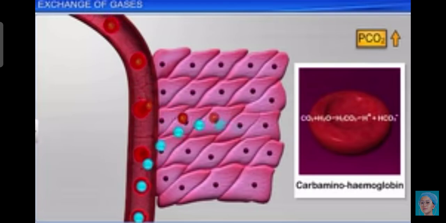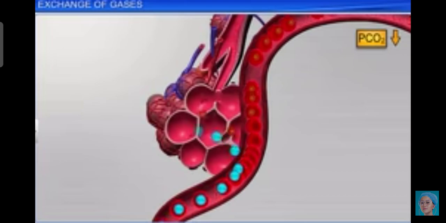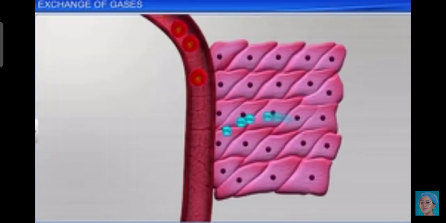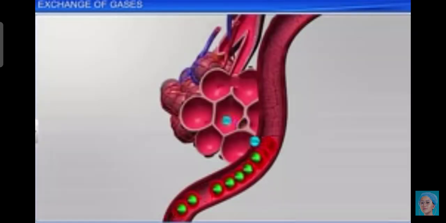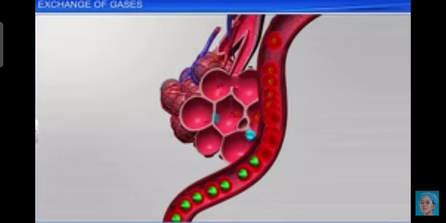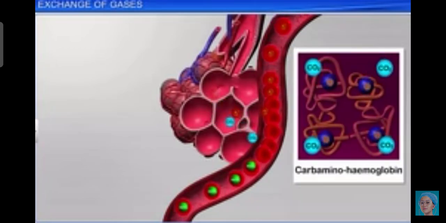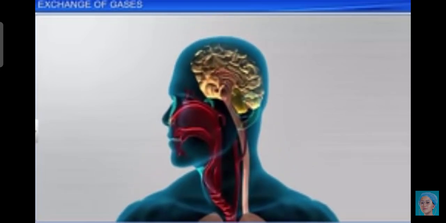RBCs contain a very high concentration of the enzyme carbonic anhydrase, and minute quantities of the same are present in the plasma too. This enzyme facilitates the following reactions in both directions. At the tissue sites where the partial pressure of CO2 is high due to catabolism, CO2 diffuses into blood, RBC and plasma, and forms carbonate and hydrogen ions. At the alveolar sites where the PCO2 is low,